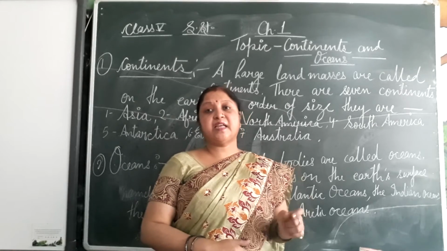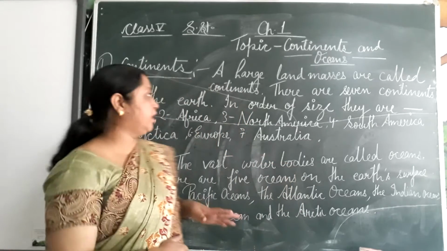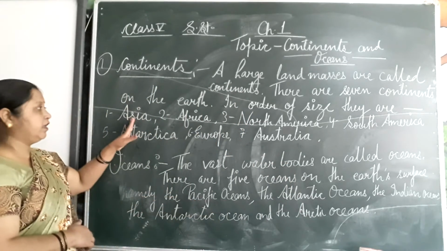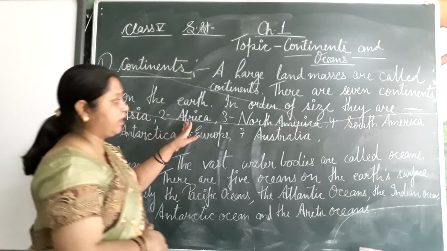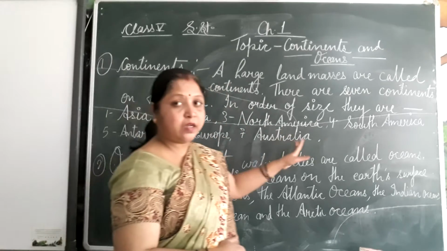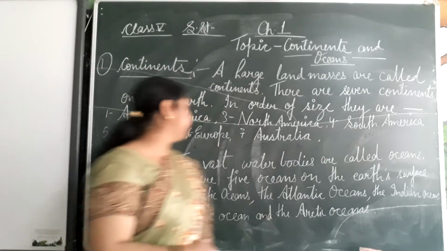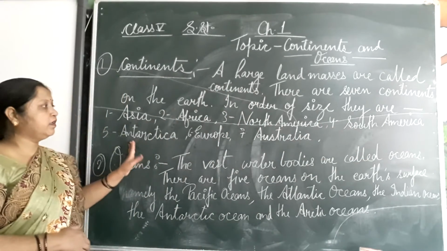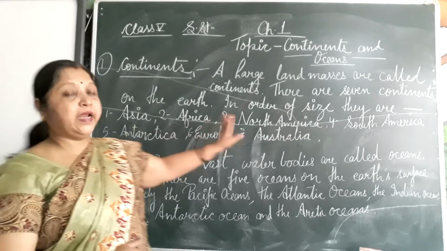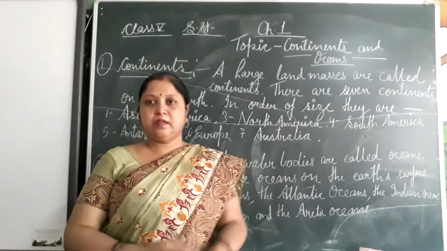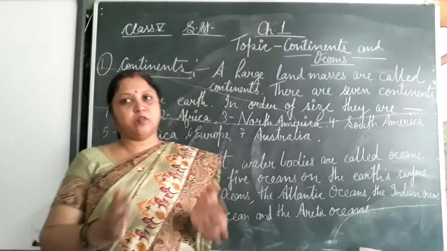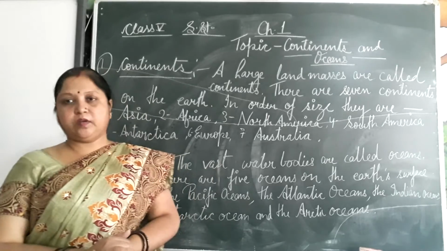There are 7 continents. According to size they are Asia, Africa, North America, South America, Antarctica, Europe and Australia. I hope all of you understand what continents are and how many there are.